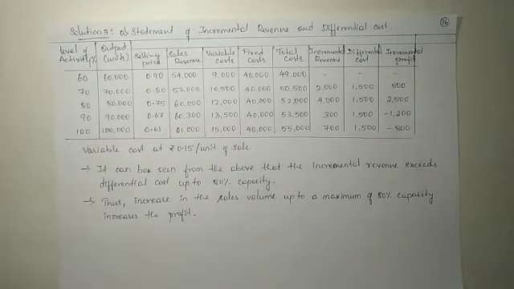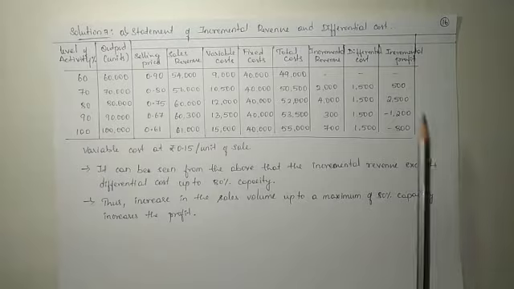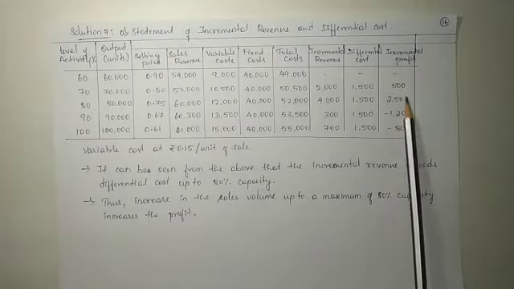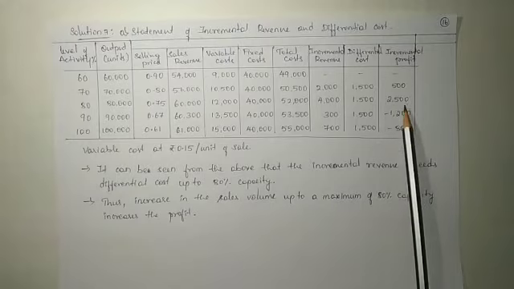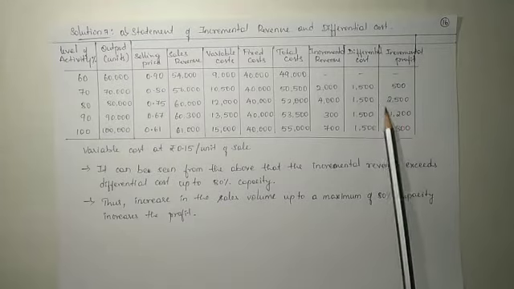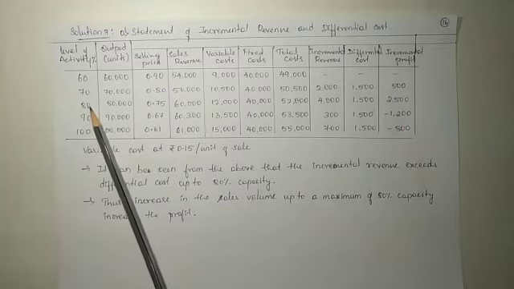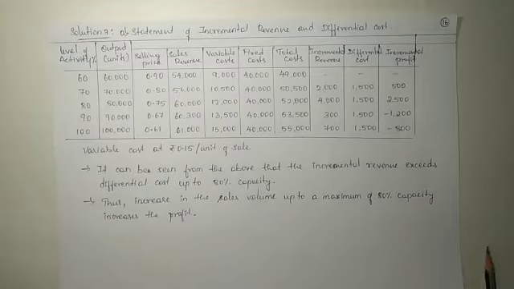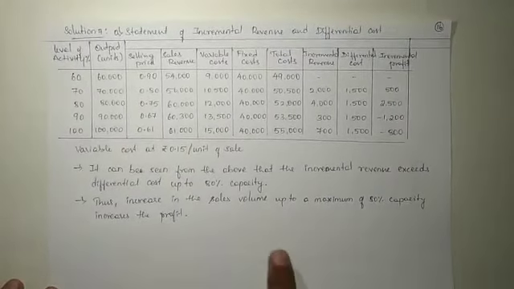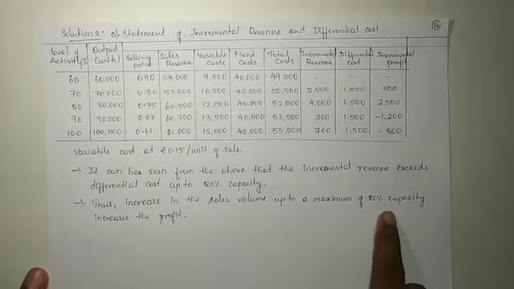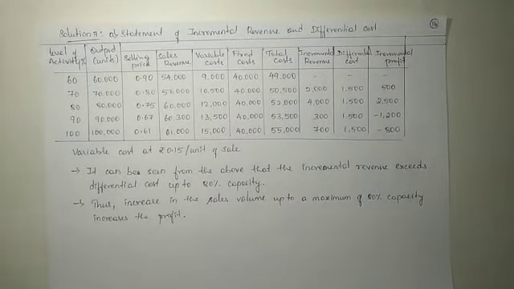So in this statement, we can conclude that the level of activity where we get the maximum incremental profit, that means 80% level of activity, is going to be more profitable for the company. That means an increase in sales volume up to a maximum of 80% capacity increases the profit.